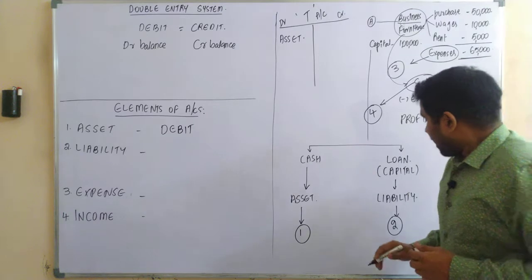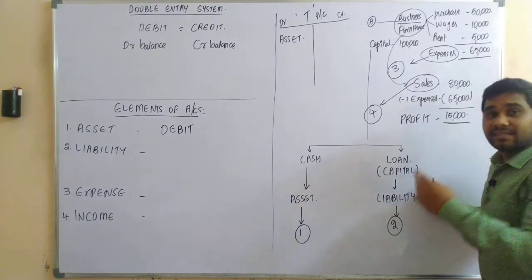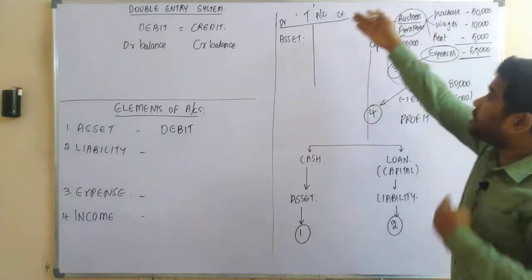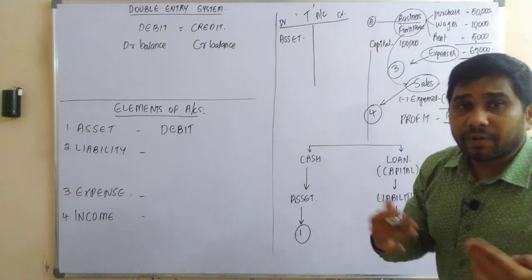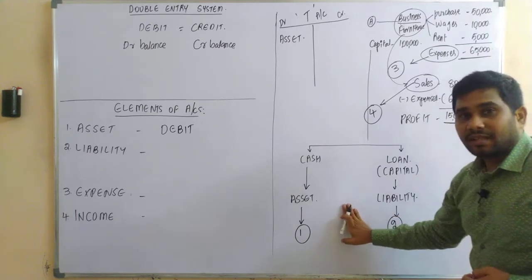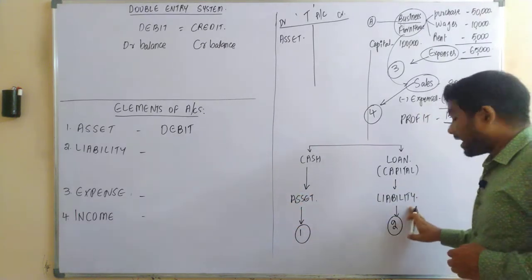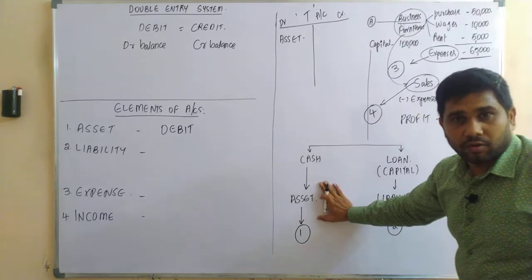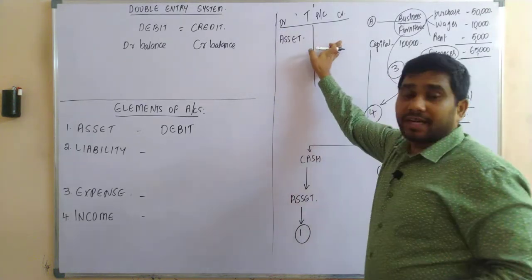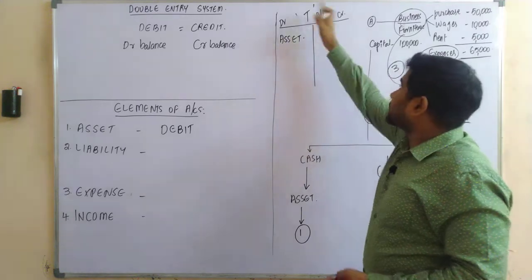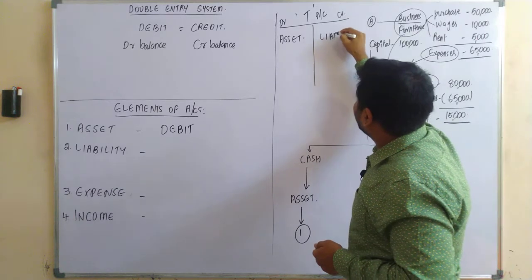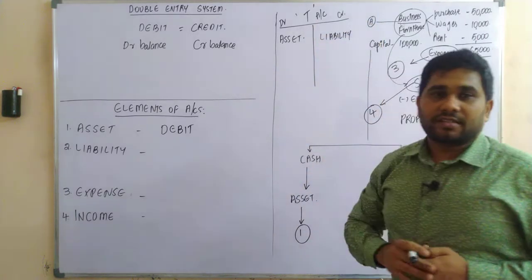Yes or no? Now, a liability is the second component of the business, and as it needs to be recorded in the books of accounts, that is in your T account, on which side does it need to be recorded, sir? As a liability is the opposite of asset, it needs to be recorded on the opposite side of asset, which is your right hand side. This right hand side is your credit side.